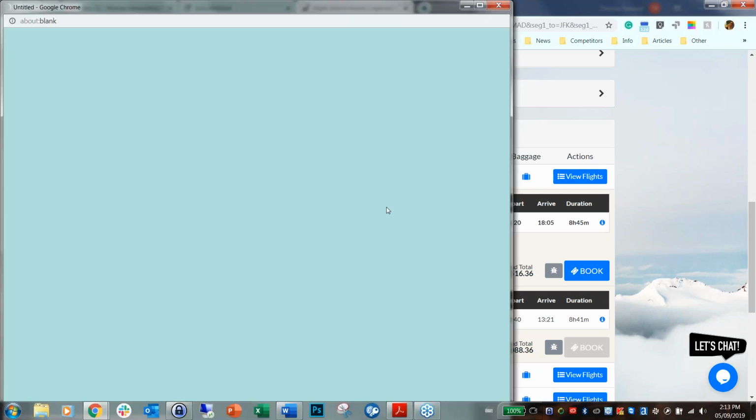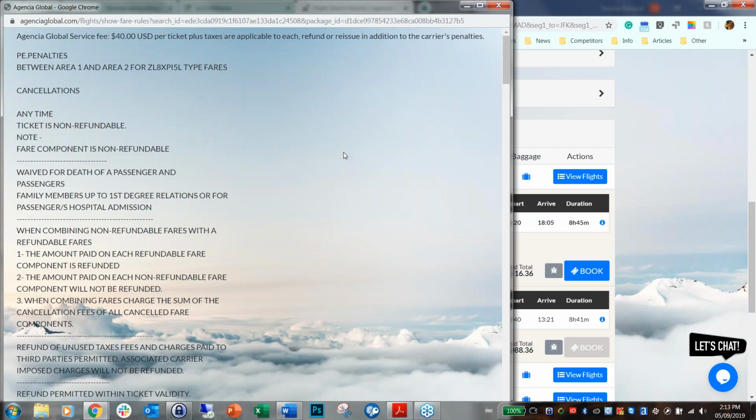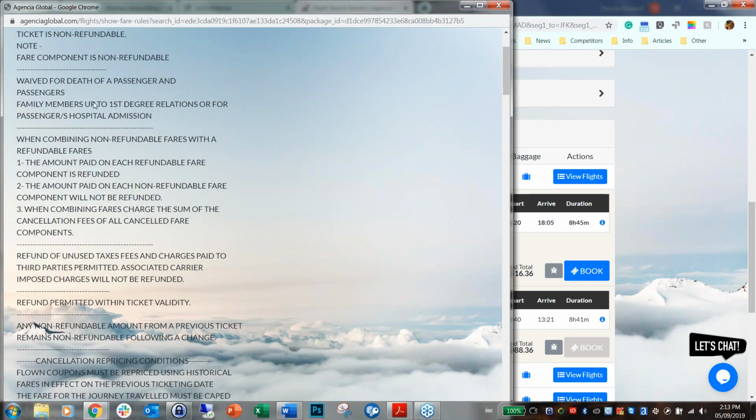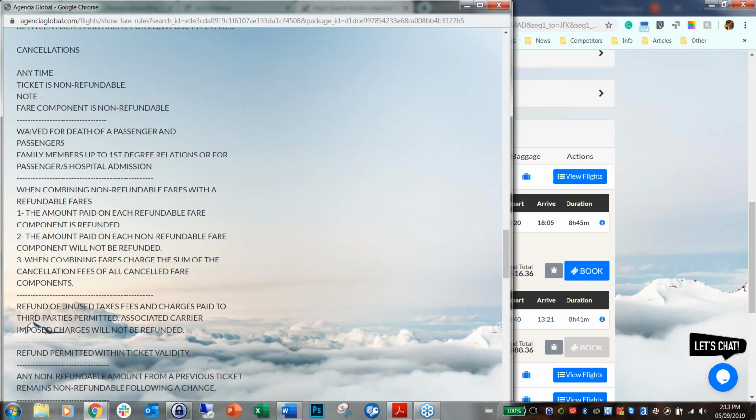So Agencia will pull directly from the GDS, so that in case no one is here to give you the information, because it's the weekend, late at night, no matter what, you will always have the information straight from the GDS. So if you need any information regarding this particular fare, just click on this and you will have it for a customer.